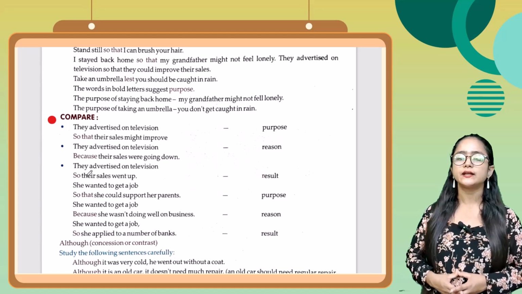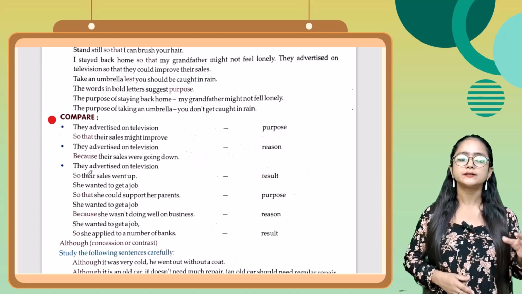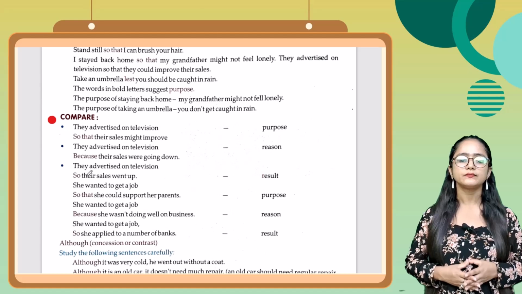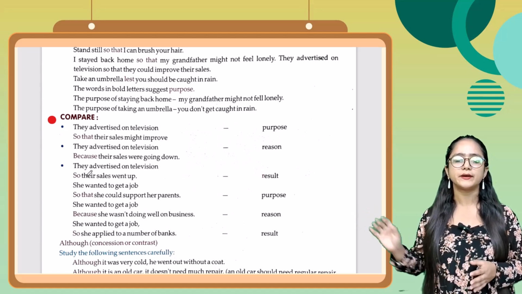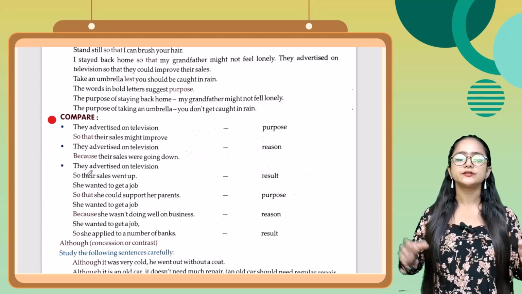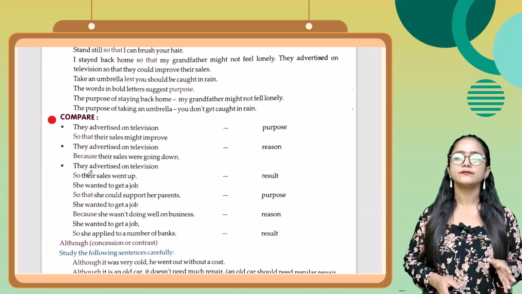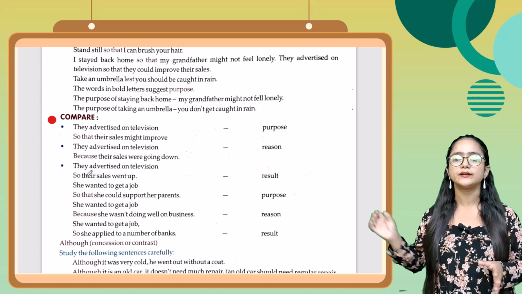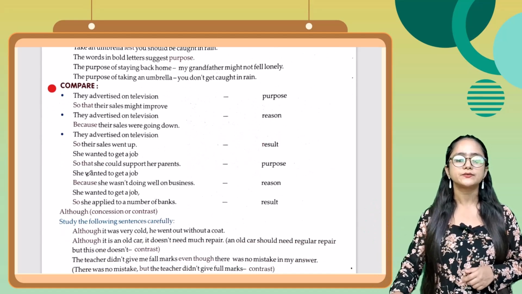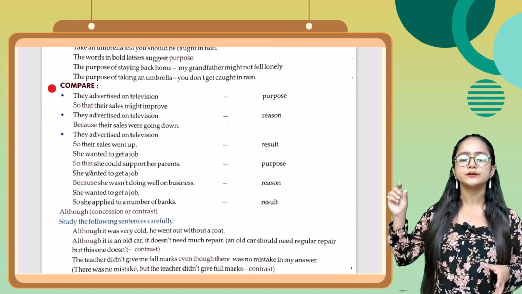They advertise on television so that their sales might improve. Now students, here you can see the comparing form. They advertise on television so that their sales might improve. ये आपका purpose था. Next one, they advertise on television because their sales were going down. ये आपका reason था.